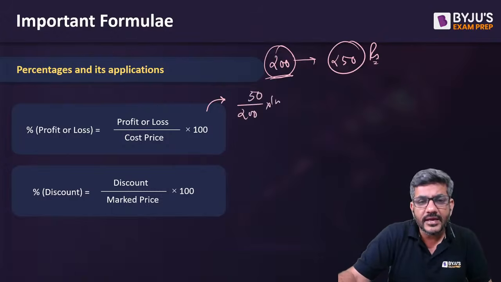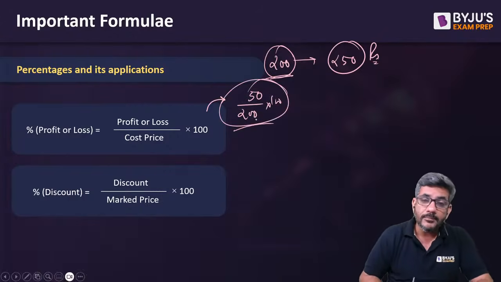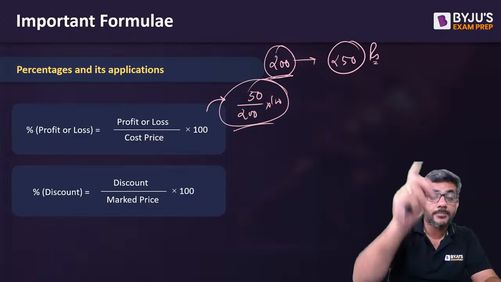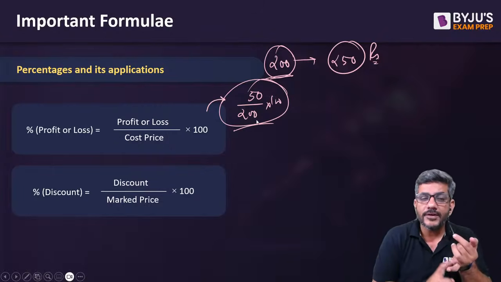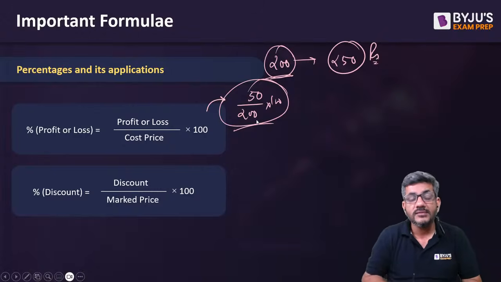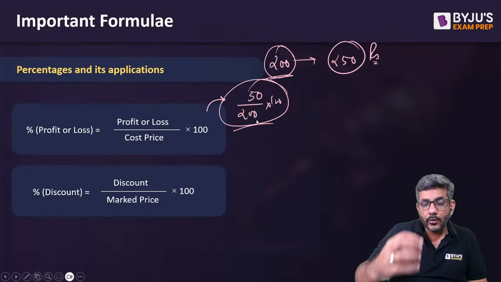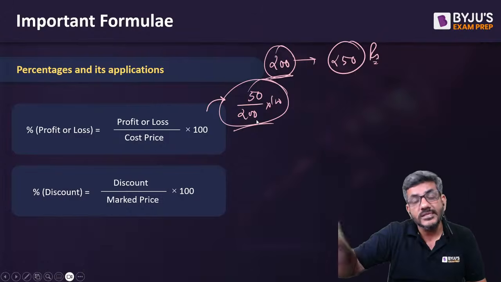The thing to take care of is, of course, you would be knowing this formula already, but the important point is that it is calculated on the cost price, that is 200. So always keep that in mind, that percentage profit or percentage loss is always calculated on the cost price. And percentage profit or loss you can also call as a percentage by which cost price is changed to become the selling price.